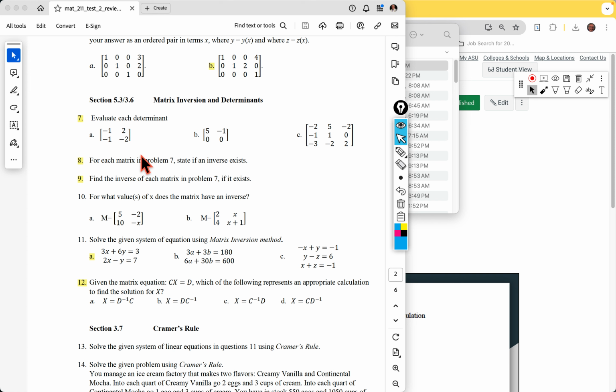And then 7, 8, and 9 are related, so these all work together. Basically, the idea is that an inverse will exist only if the determinant is not 0. If the determinant is 0, it does not have an inverse. But you can also find it another way by asking the calculator for the inverse, and it gives an undefined result. Okay, so again, the video goes through that. And then 9 is how to find them. Again, I would use technology. We have the inverse, and I walk through it with the TI-84. These are the key presses. These are what gets it done.